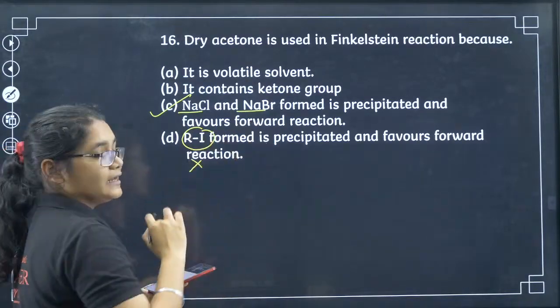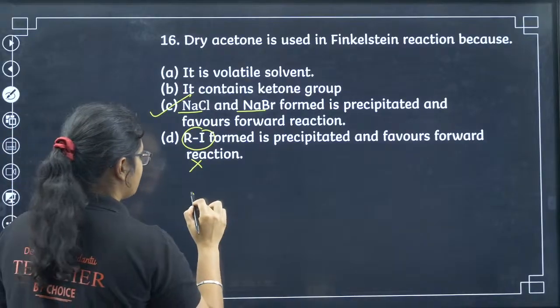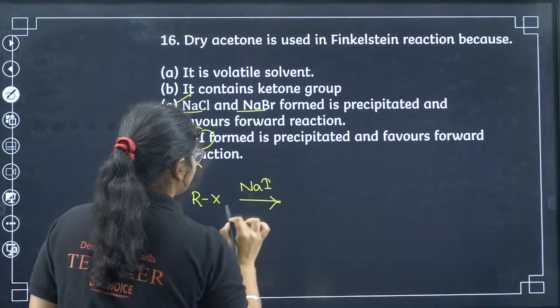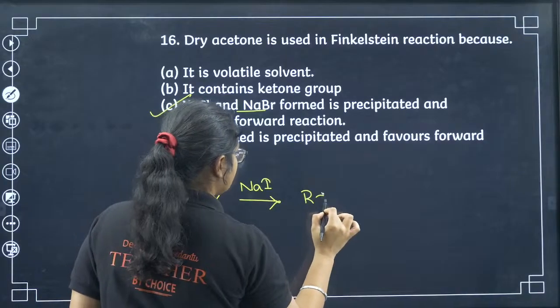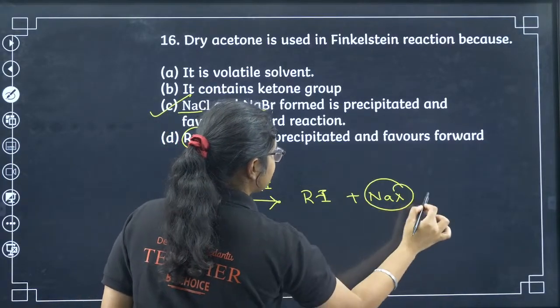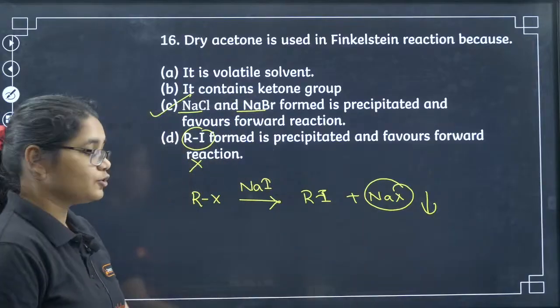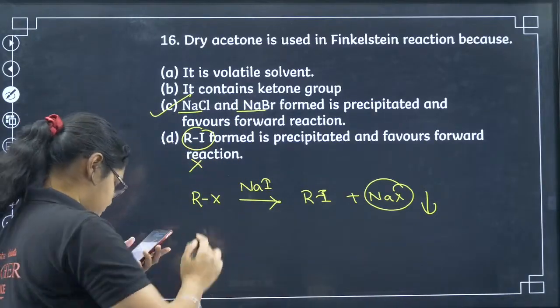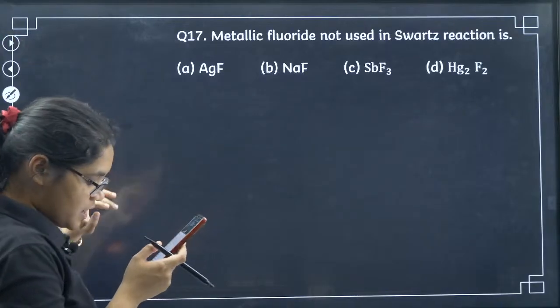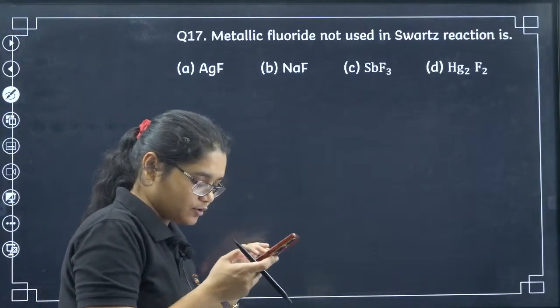It is the NaCl and NaBr, which are the byproducts. If you remember, we have RX plus NaI, and what you get here is RI plus NaX. We precipitate this NaX using dry acetone, not RI. So that is why it is option C here. Yes, all of you are correct: Nian, Avishkar, Ammu, Nagaraj.